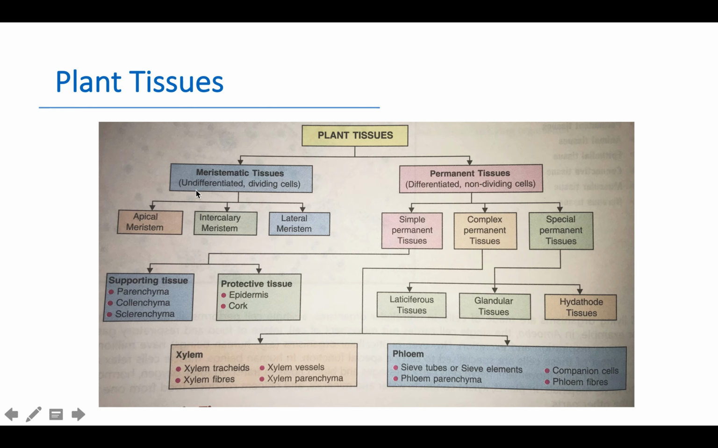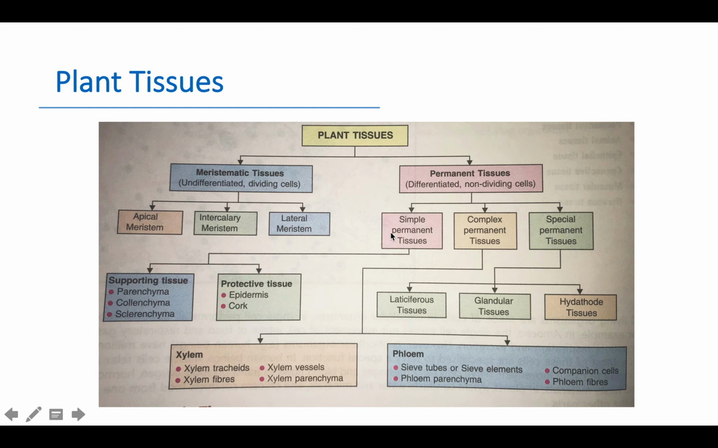Meristematic tissues are undifferentiated dividing cells. But permanent tissues are differentiated and non-dividing cells, means they cannot divide further. Meristematic tissue is of three types: apical meristem, intercalary meristem, and lateral meristem. Permanent tissues are also of three types: first is simple permanent tissue, second complex permanent tissue, and next special permanent tissues.